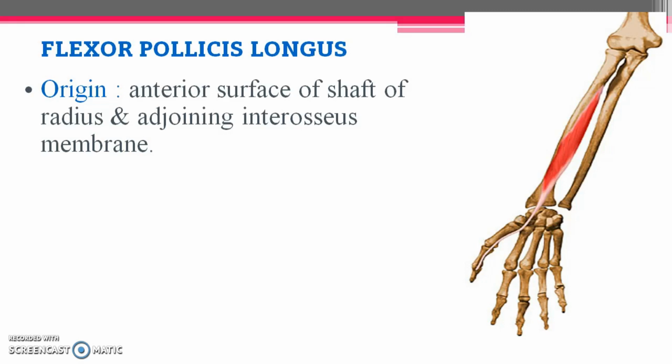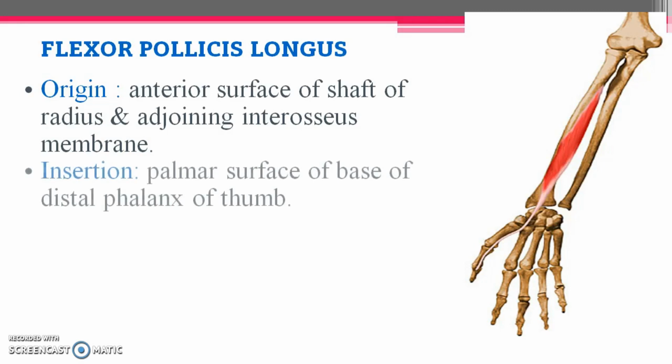Later, insertion is in the palmar surface of the base of the distal phalanx of the thumb. Since this muscle attaches to the thumb, we call it flexor pollicis longus, because the main action of this muscle is flexion of the thumb. So the insertion is also in the distal phalanx of the thumb.